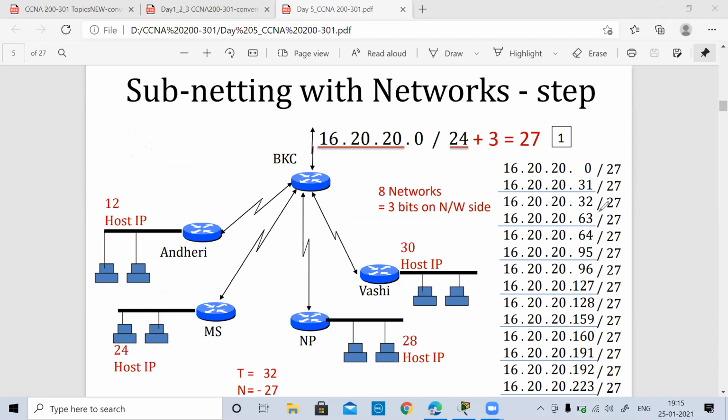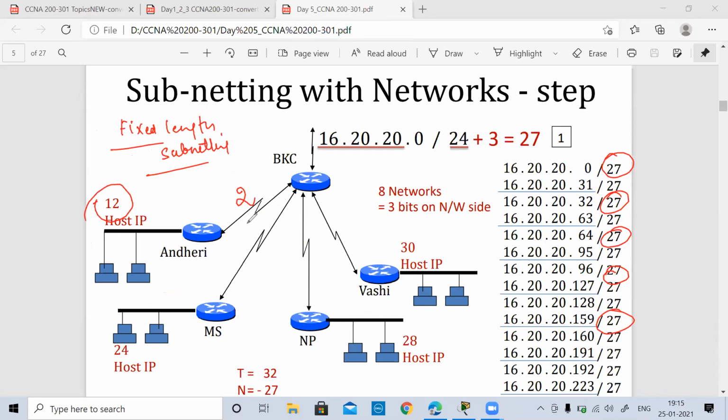When we take all the networks of the same length, /27, all my subnets are of the same length. So they are considered as fixed length subnetting. And the disadvantage of this is that I may not utilize the addresses effectively if the requirement is of only 12 or only 2 or 4, but I'm still giving those ranges of IP addresses. So in this case, fixed length subnetting is not a good idea.